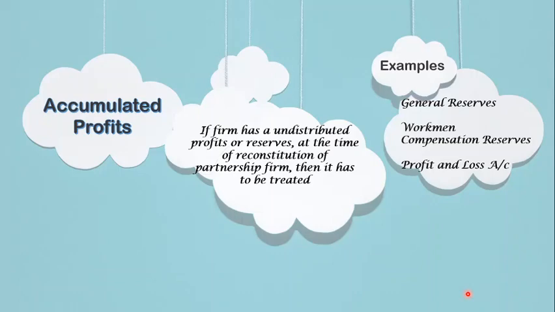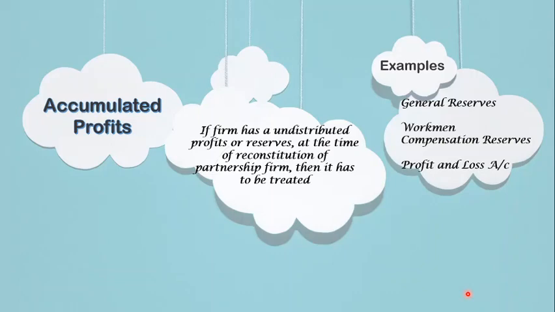Now, why treat them? Of course, because these profits belong to the old partners in their old ratio, so they have nothing to do with the change which is going to occur, whether the change is in the profit sharing ratio or a new partner gets admitted. In the same way, in case of retirement, the retiring partner should get his share of profit, which earlier was not given to him, and now it has to be given. So we need to treat all these accumulated profits and losses which appear in a balance sheet.